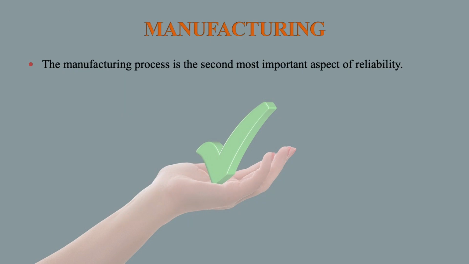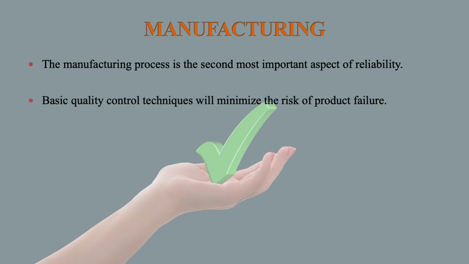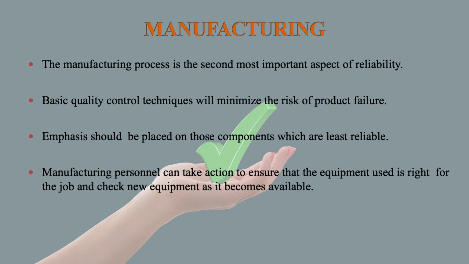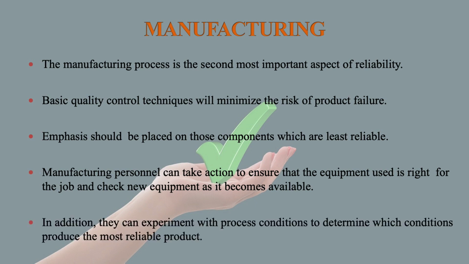The manufacturing process is the second most important aspect of reliability. Basic quality control techniques will minimize the risk of product failure. Emphasis should be placed on those components which are least reliable. Manufacturing personnel can take action to ensure that the equipment used is right for the job and check new equipment as it becomes available. In addition, they can experiment with process conditions to determine which conditions produce a more reliable product.